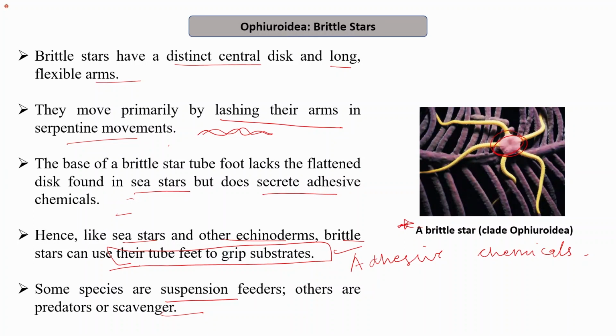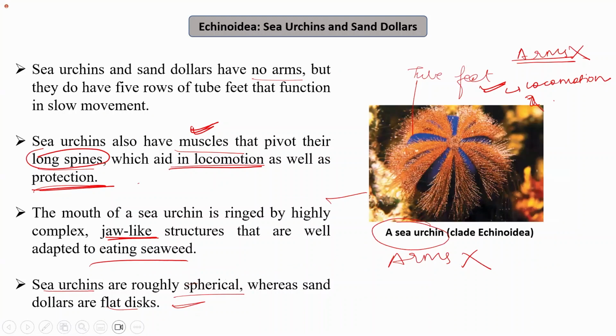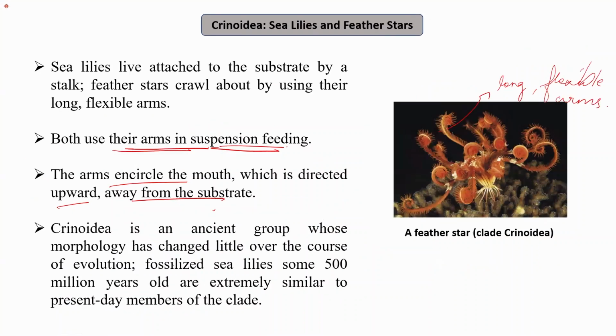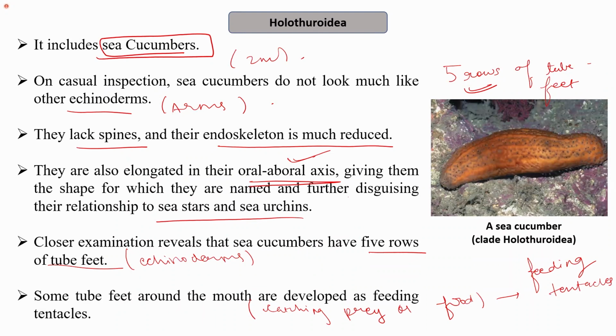For example, in Ophiuroidea, they lack the flattened disc around, which is found in the sea star. So the structures may vary in terms of the water vascular system, but they all have this tube feet like arrangement. That is why they are placed in the phylum Echinodermata. Also, they all have spiny skin, from which the name of the phylum originated. They have an endoskeleton, which is made up of ossicles. So these are some of the very important distinguishing characteristics of this phylum.